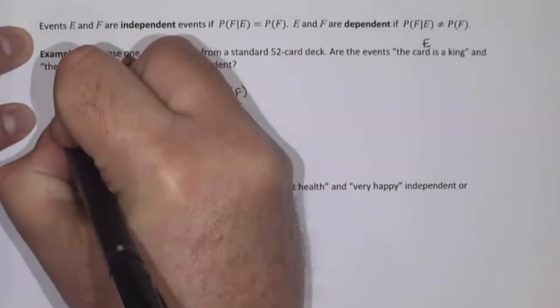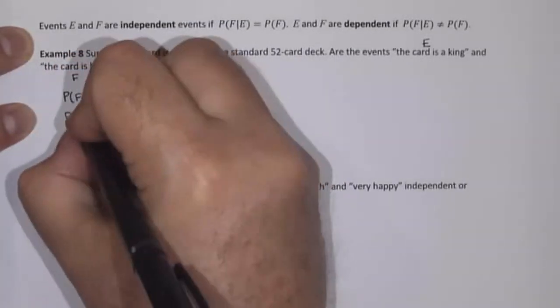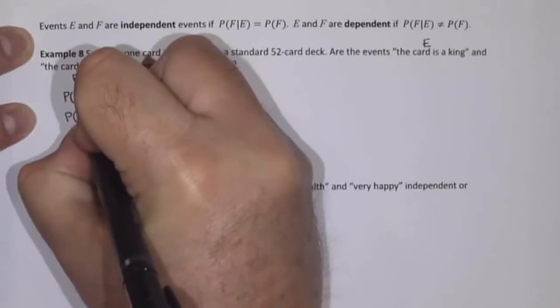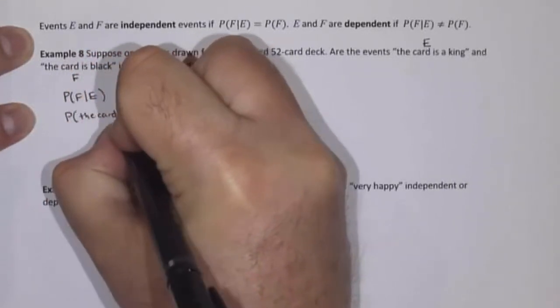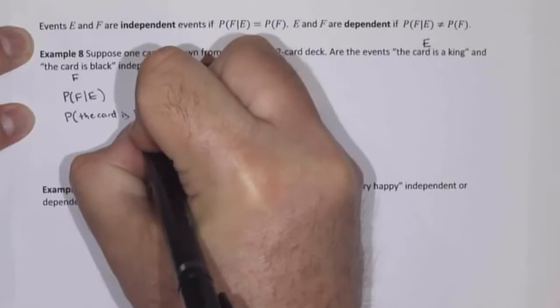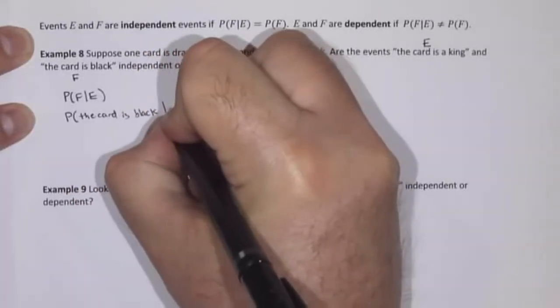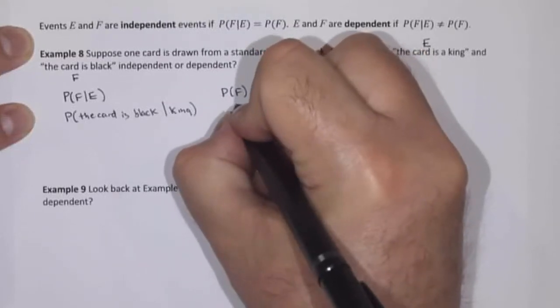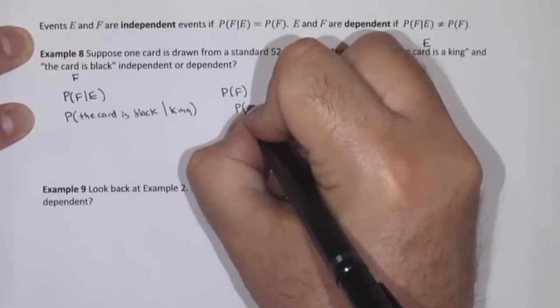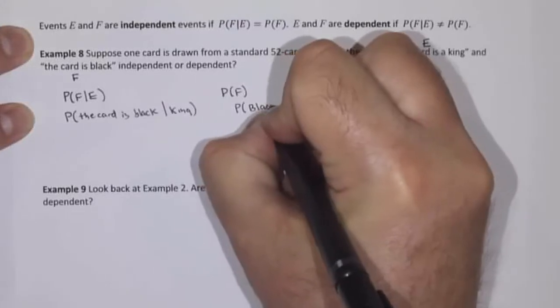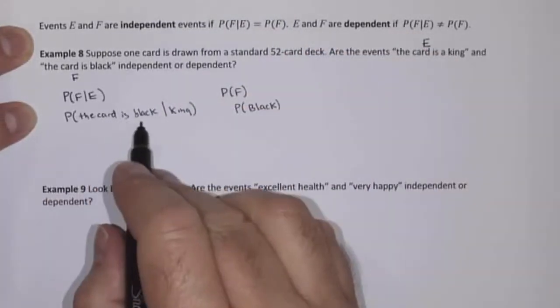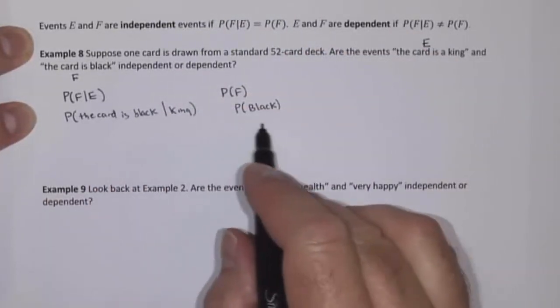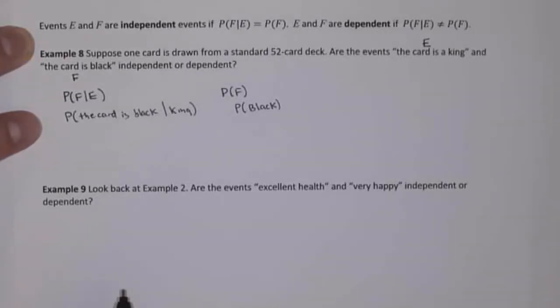In other words, what's the probability the card is black, given that it's a king, and does that equal the probability that the card is black? I'm going to just write black. So is the probability of black given king equal to the probability of black?